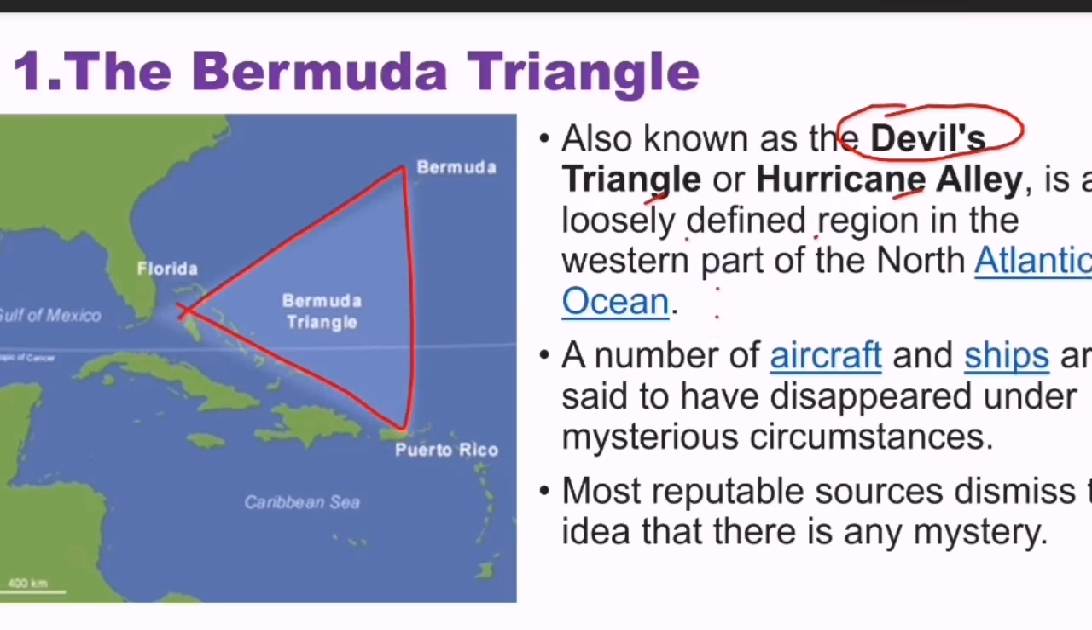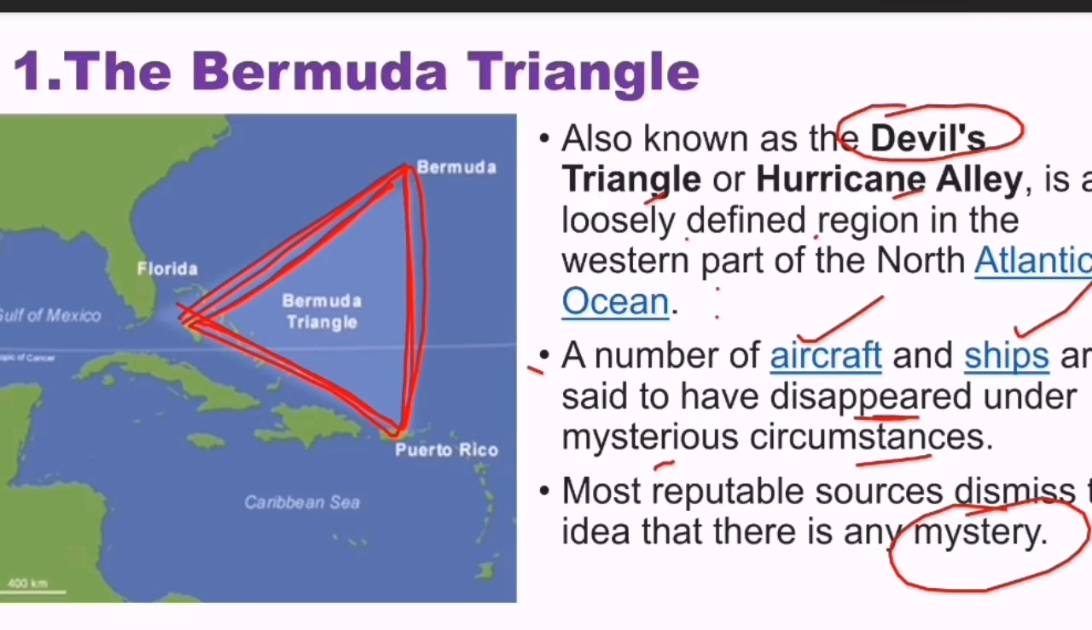This one, right? A number of aircraft and ships are said to have disappeared under mysterious circumstances. Whenever aircraft or ships pass through this area, they disappear. Why? That is still a mystery. Scientists are not getting what is happening there. So that's why this Bermuda Triangle is very, very important. We can expect a question in the prelims examination.